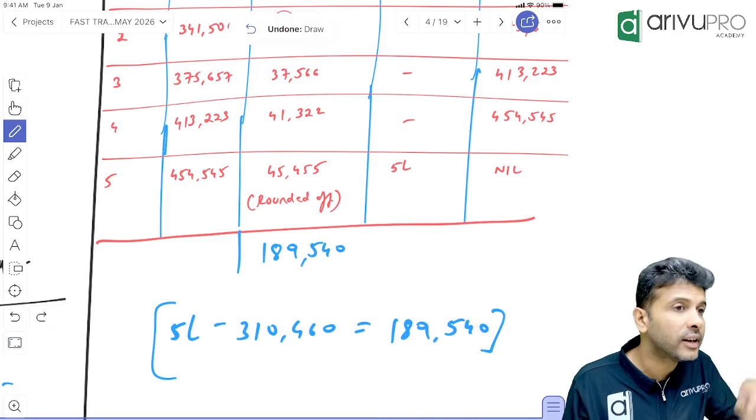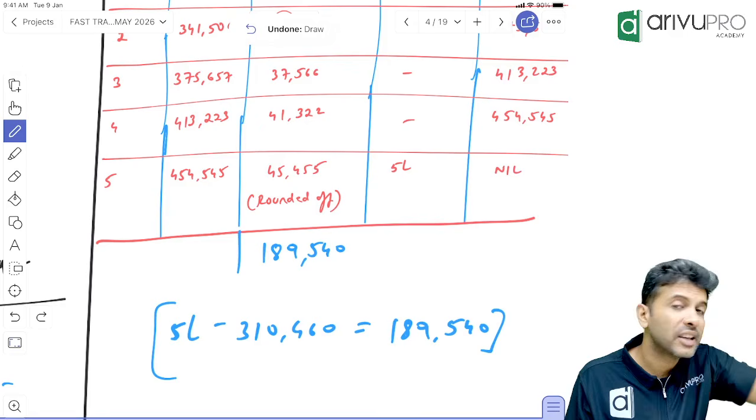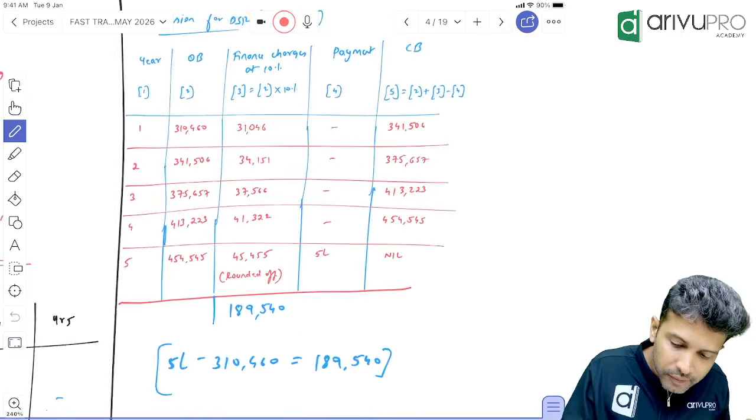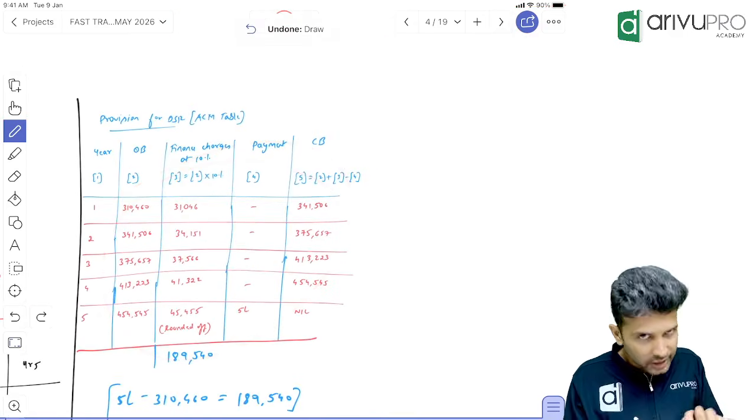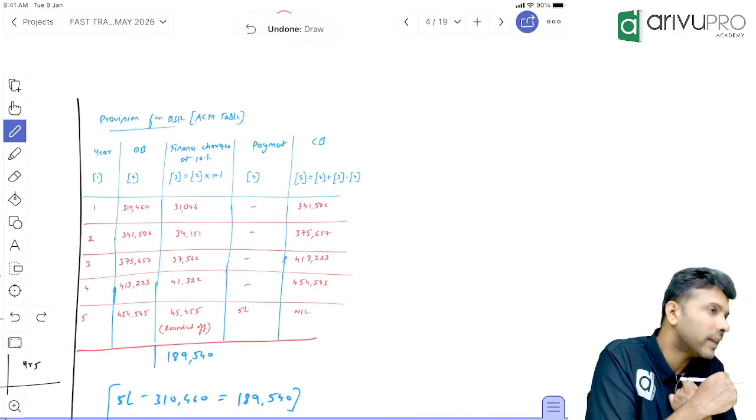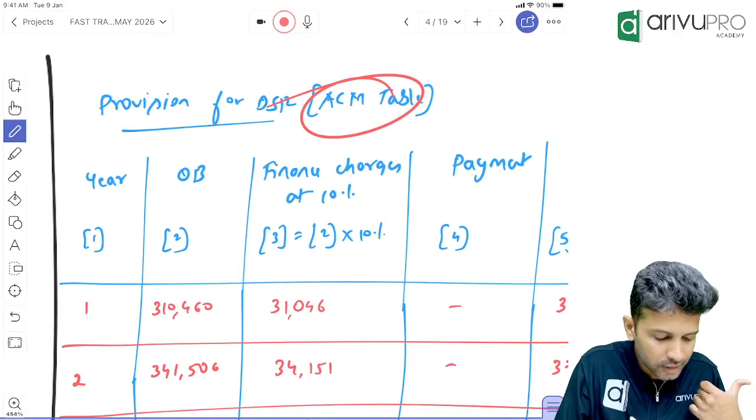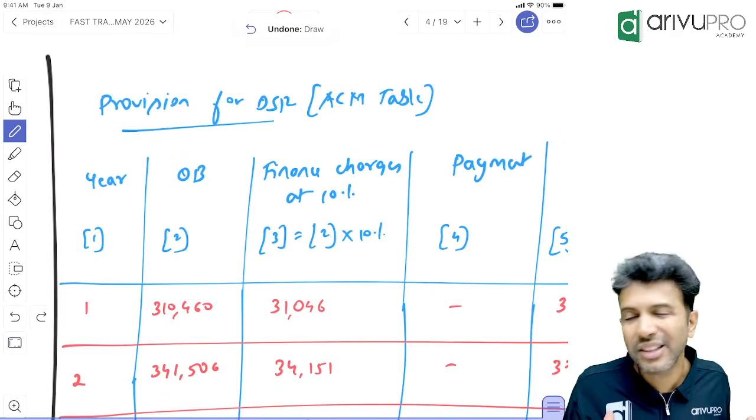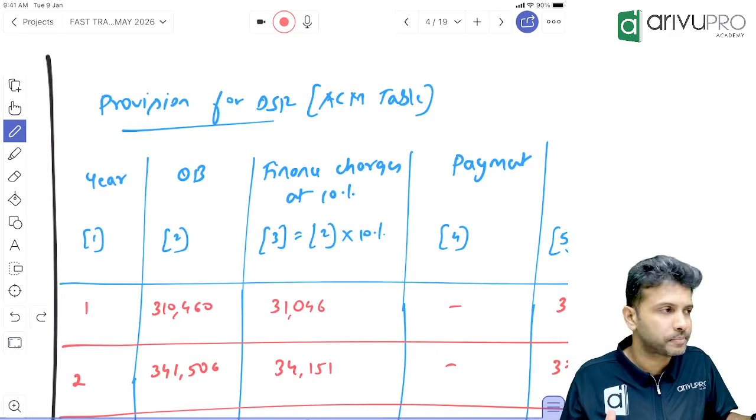1,89,540 is the total interest charges for how many years? 5 years. Each year how much? For that we prepare this table. This table we call the unwinding of interest table, or you can also call it the ACM table. ACM means amortized cost table.